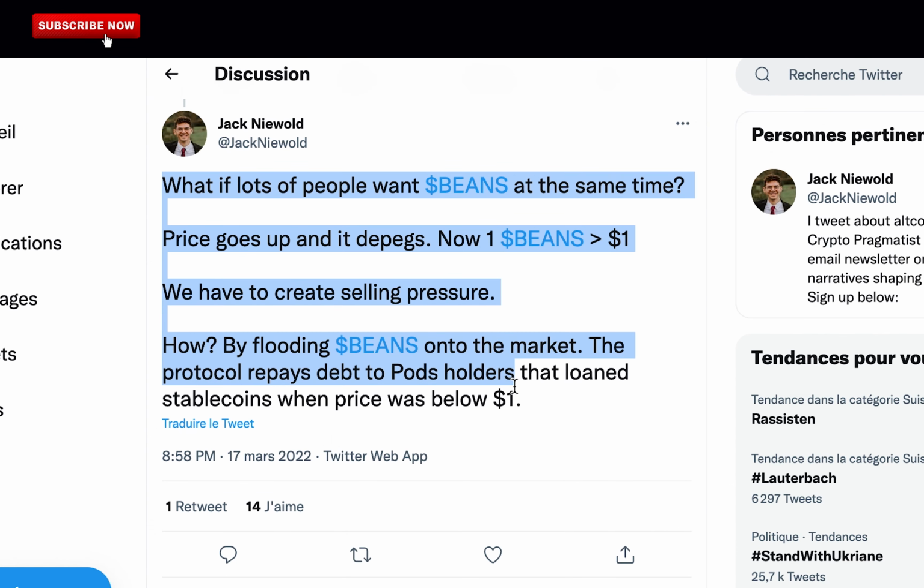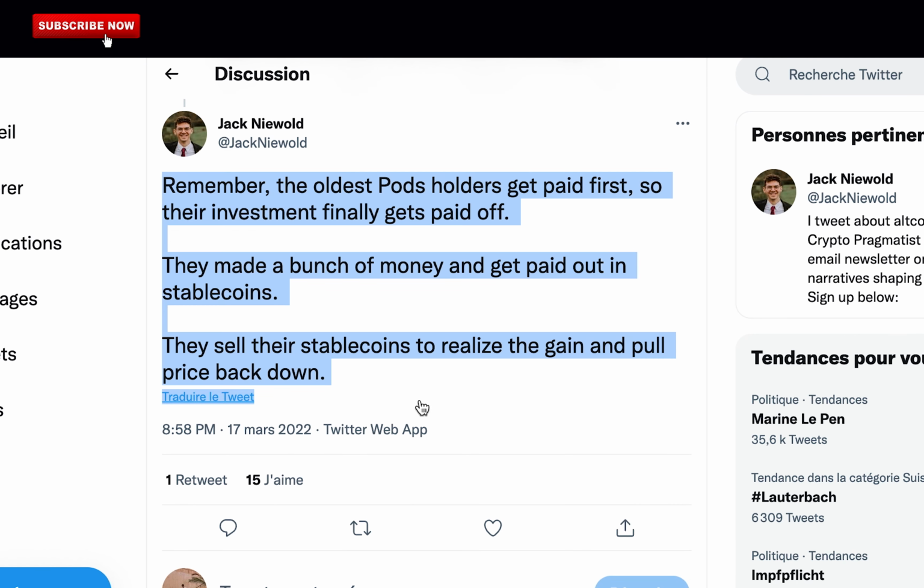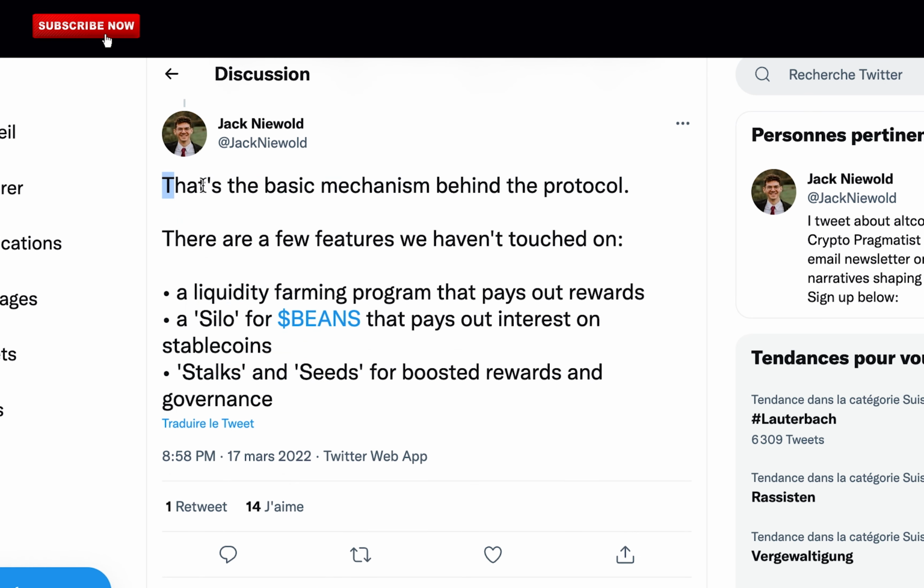What if lots of people want Bean at the same time? Price goes up and it depegs. Now 1 Bean is above $1. We have to create selling pressure. How? By flooding Bean onto the market. The protocol repays debt to pod holders that loaned stablecoins when price was below $1. Remember, the oldest pod holders get paid first, so their investment finally gets paid off. They made a bunch of money and get paid out in stablecoins. They sell their stablecoins to realize the gain and pull price back down. That's the basic mechanism behind the protocol.